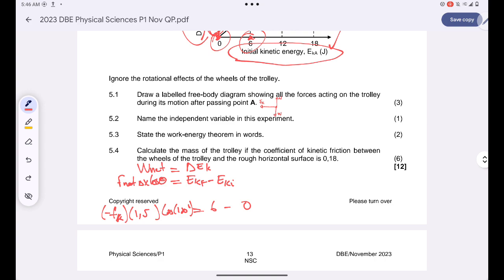So I'll simply have 1.5 Fk on the left hand side equal to 6. Then Fk will be equal to 4 newtons when I divide both sides by 1.5.